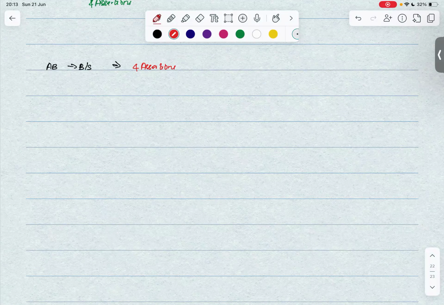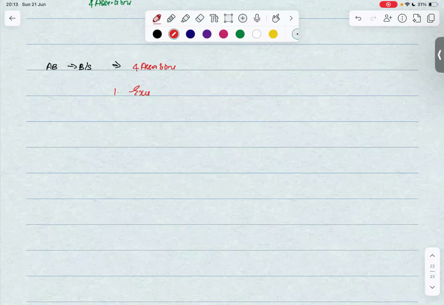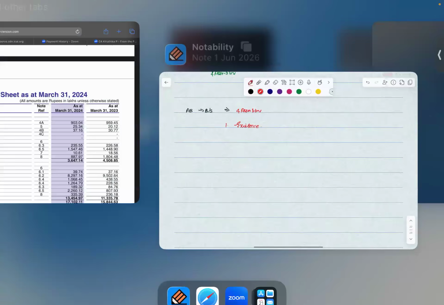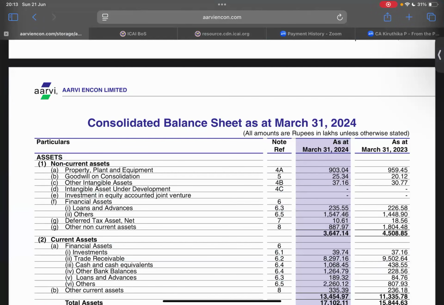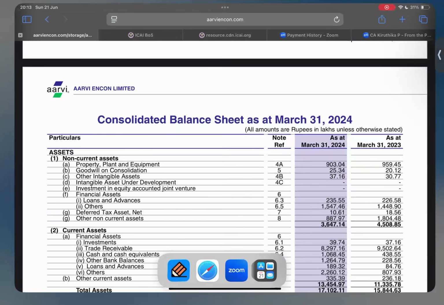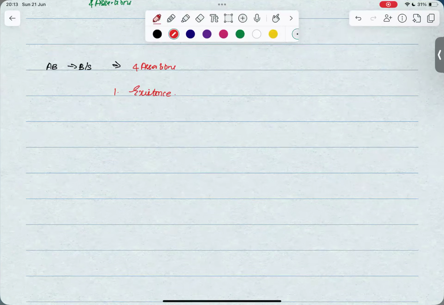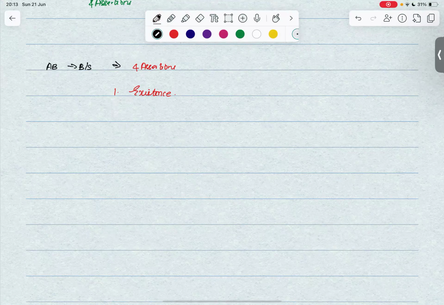Yes. The very first assertion is existence. Let's take the example of property, plant, and equipment itself. We saw that the property, plant, and equipment is 903.04 lakhs. So by this assertion, what it means is that all these 903.04 lakhs of PPE are actually in existence.